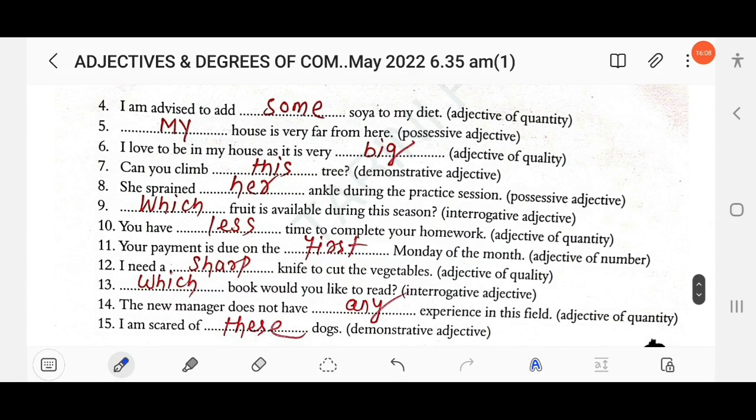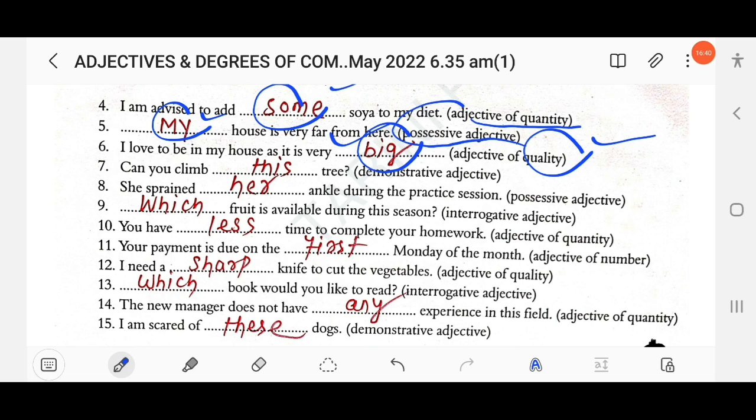Then next, I am advised to add dash soya to my diet. So here adjective of quantity. That means some. Then next, dash house is very far from here. Possessive adjective. My house. You can also add other possessive adjectives here: her house, his house, their house, your house. The answer can vary here. The next, I love to be in my house as it is very big. So here adjective of quality is provided, so you can mention big. The next, can you climb dash tree? So here demonstrative adjective. Can you climb this tree?